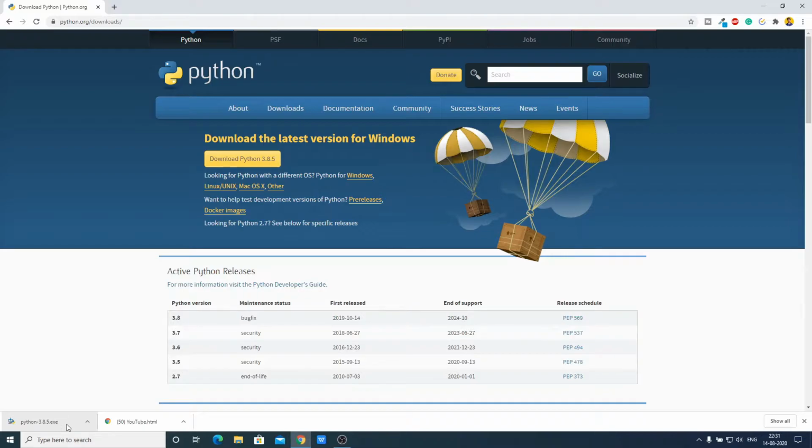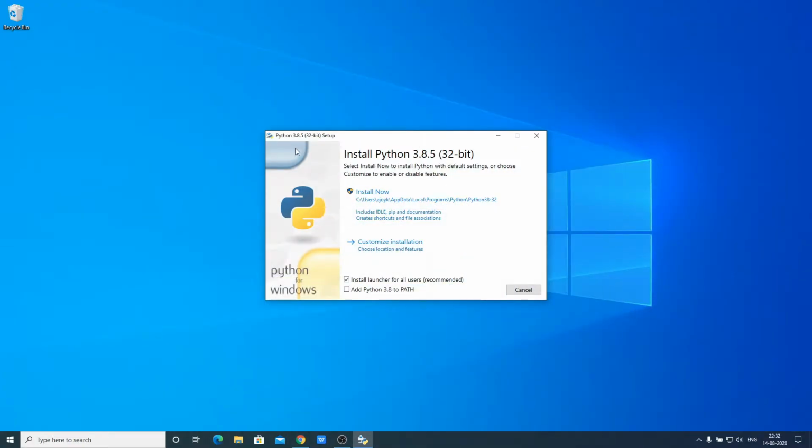So our download has been completed. Now just open the file. Let me minimize the browser, and here you can see we have the setup window for Python 3.8.5, and it is the 32-bit version. Here we have two options to install. Number one is install now, which will follow all the default settings, and if you want to do a custom installation, then you can select customize installation.